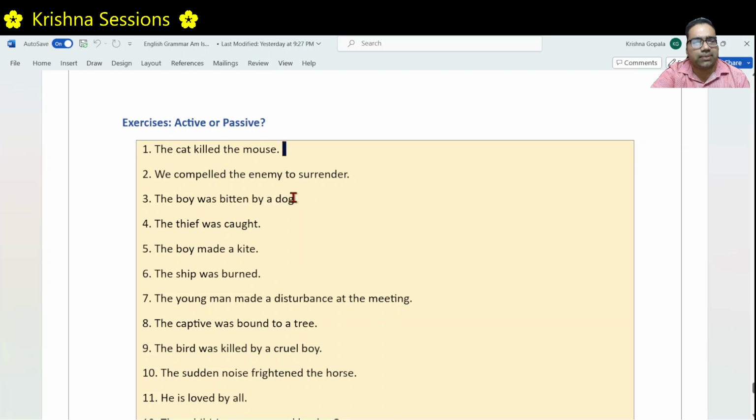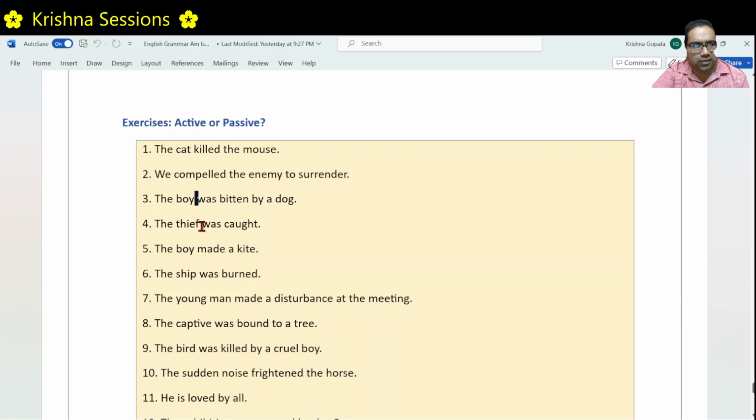The boy was bitten by a dog. The sentence is about the boy. Please remember, in most sentences, the subject comes first. The subject is the one about whom the sentence is. Generally, the subject is in the beginning only. The boy was bitten by a dog. The sentence is about the boy, but the boy actively did not do anything. Rather, it is the dog who did the action and the boy received the action. That's why this is in passive voice.